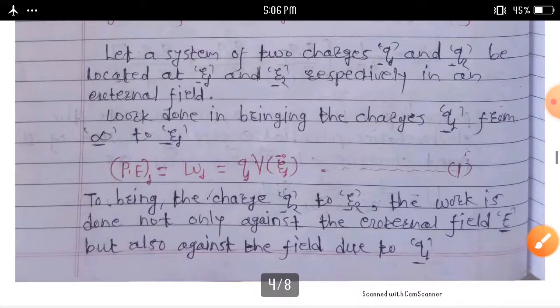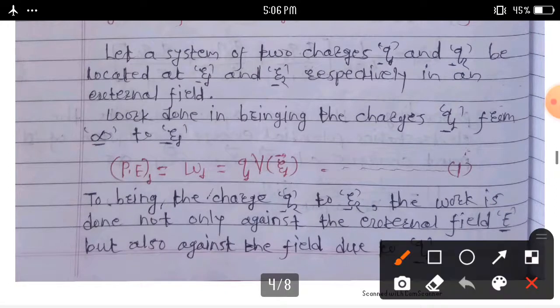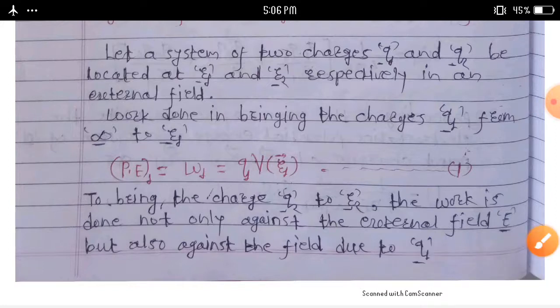To bring the charge q2 to r2, the work is done not only against the external electric field, suppose denoted by E, but also against the field due to q1.